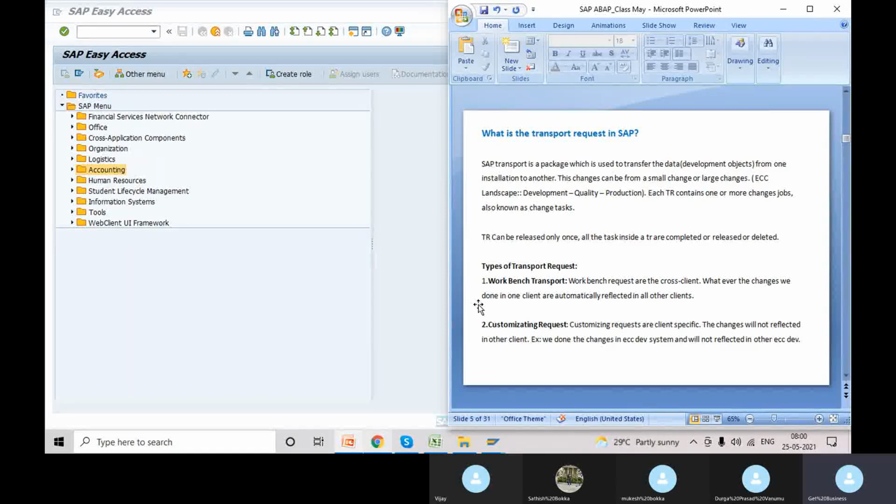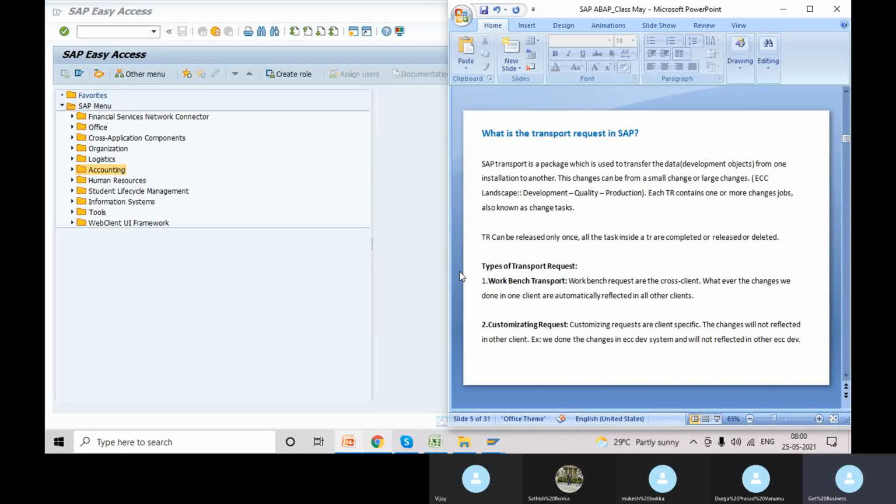In SAP ABAP also, when you write any kind of development, we are supposed to store it somewhere. Here that's called a package. We are supposed to save everything at the package level. All developments we call development objects. Every development object should be stored in a package, and the package is also one of the development objects.